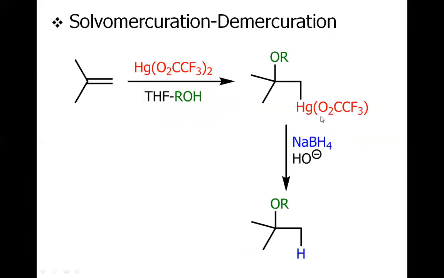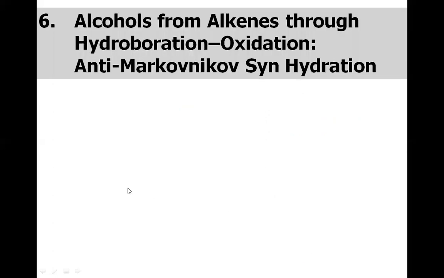So this is what I was talking about. After the oxymercuration, the sodium borohydride will release the hydride ion, which will attack this carbon, and the mercury will depart, and we will have H in replacement of Hg, and overall it will be the OH and H. In this particular case, we have OR because we used the ROH, but if we use water, we would have the OH there.